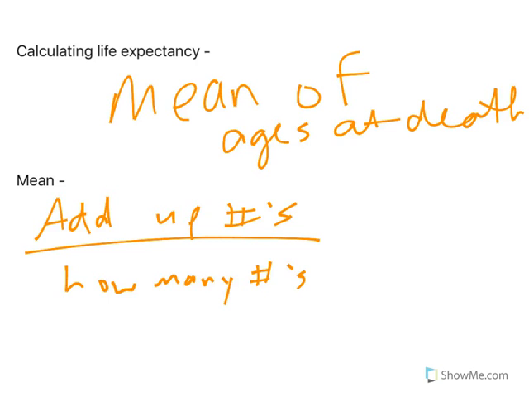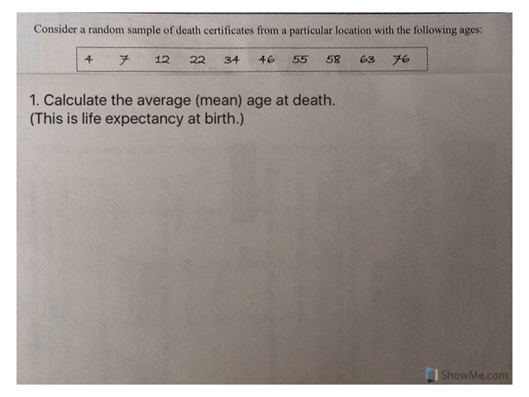So that's what we're going to do. We're going to start by saying, here it's very sad, but these are the ages of 10 people when they died. Okay, so just 10 random people, the ages when they died. We can calculate the mean, the average age at death. And if it includes everybody, we didn't put a limit on how old they had to be, this is life expectancy at birth.